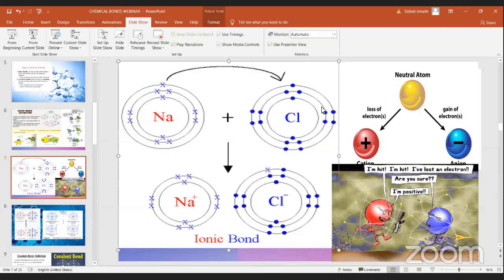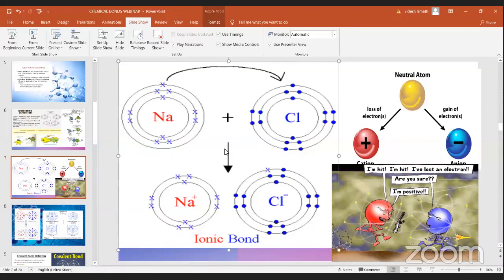So these are the two partners: sodium is going to give its electron, and chlorine is going to gain the electron, and they are going to make the bond. Now you can see sodium is giving its electron, and see this cross. Chlorine is drawn in dots and sodium is drawn with crosses. So this is like dot and cross structures. Sodium is giving one electron to chlorine.